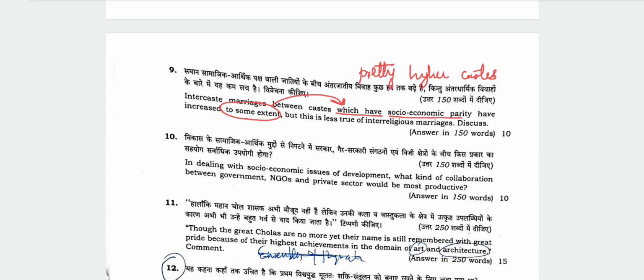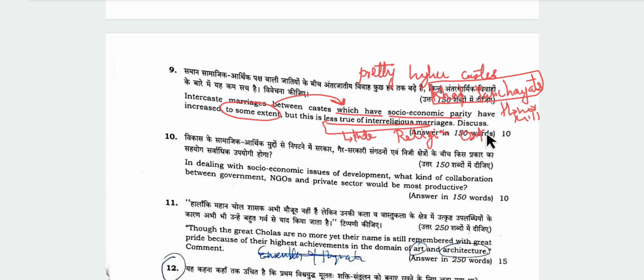we always see in newspapers various reports about Dalits not being allowed to marry, and intercaste violence. You can also mention Khap panchayats, how they serve as extrajudicial institutions, honor killings. And in the second part of the question, less true of inter-religious marriages. You can also talk about some factors that inhibit inter-religious marriages.